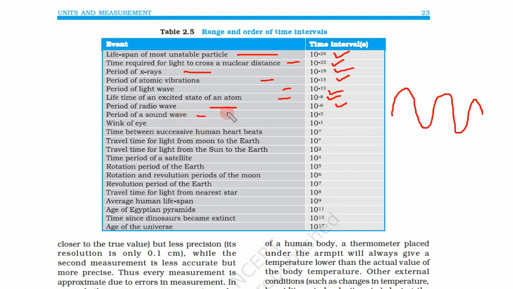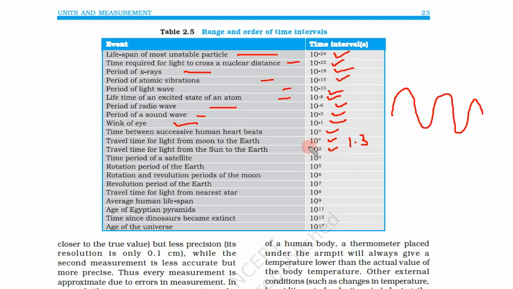Time period for a sound wave is 10 to the power minus 3 second. Wink of an eye, when we wink our eye, that is 10 to power minus 1 second, that means 0.1 second. Time between successive human heartbeats is 10 to the power 0 second, it takes around 1 second, so that's why 10 to power 0. Travel time of light from moon to earth is also 10 to power 0 second, because it is around 1.3 second. Time taken by light from sun to earth is 10 to power 2 seconds.